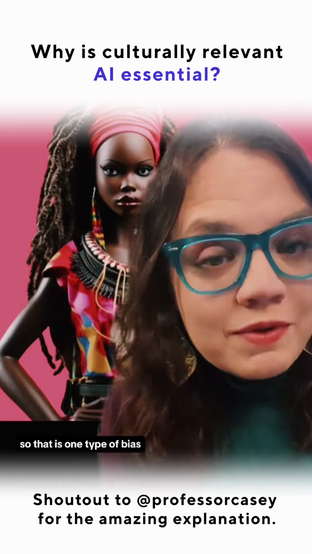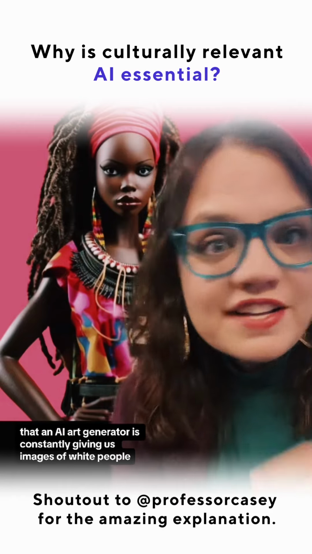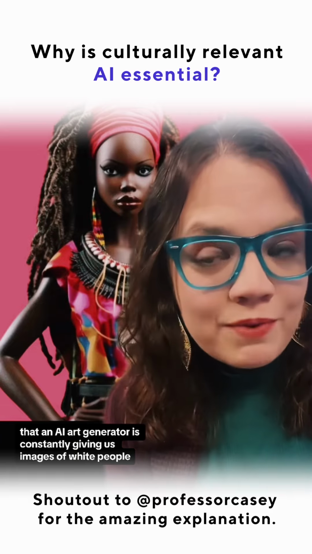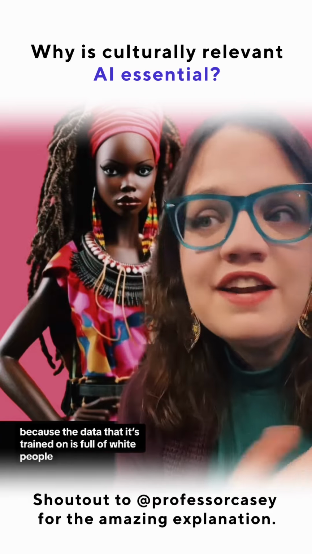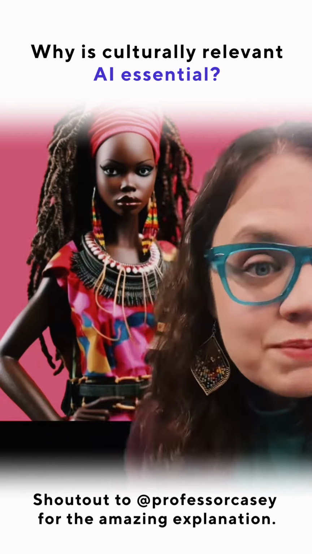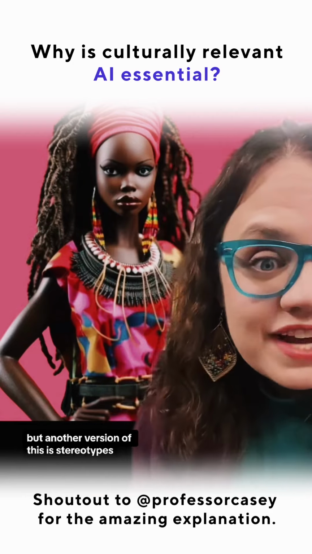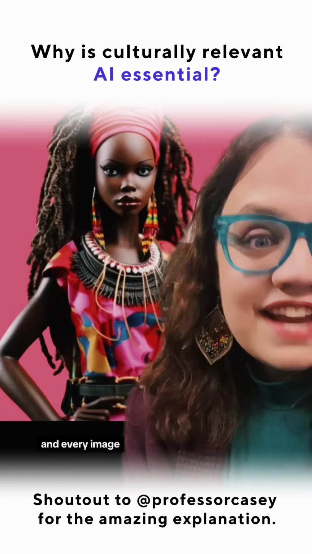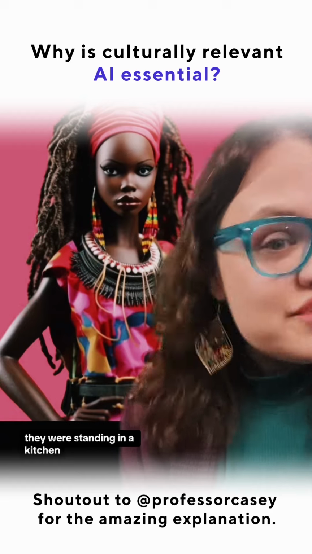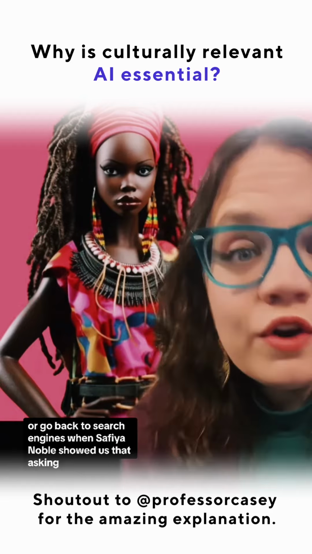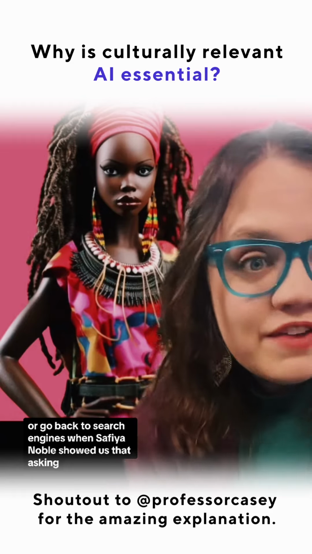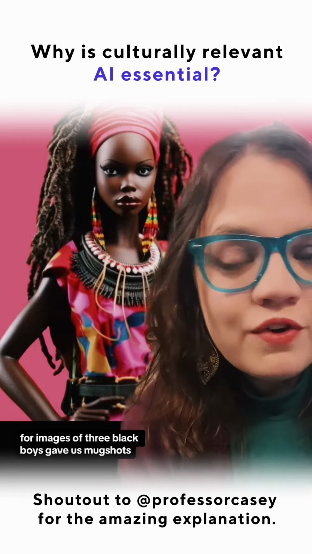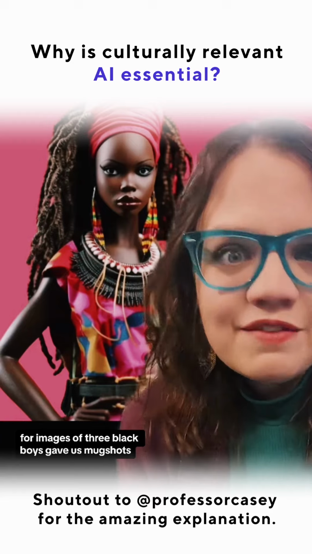So that is one type of bias, that an AI art generator is constantly giving us images of white people because the data that it's trained on is full of white people. But another version of this is stereotype. So if I asked an AI art generator for images of women, and every image they were standing in a kitchen or holding a baby, or go back to search engines when Safiya Noble showed us that asking for images of three black boys gave us mugshots.